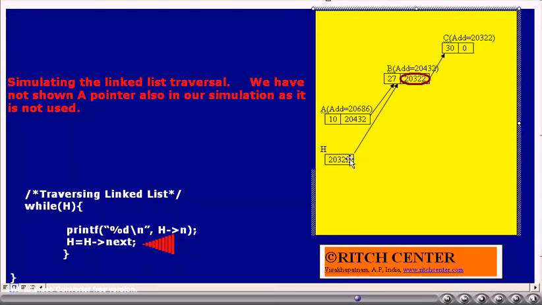Now the statement h = h->next will be executed again. What is the current value of h? It is nothing but the address of the structure variable b. h is pointing to b. h->n, already we understood, is 27, which has been printed in the previous printf statement. Now what is h->next? That is 20322. What is 20322? That is the address of the structure variable c. Thus, when you say h = h->next, then 20322 will be assigned to h. That indicates that h now points to the structure variable c. h no longer points to the structure variable b. Now onwards, h is a pointer to c.